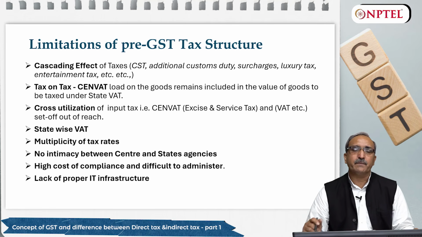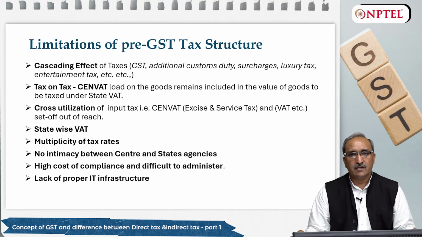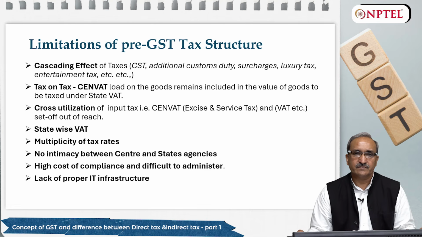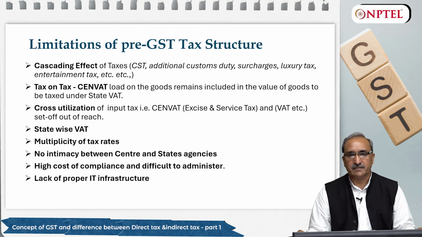Taking the same example of a car, if a car is manufactured in Karnataka, let's say, and in Karnataka the sales tax on a car is 15%. In Haryana, the sales tax rate on a car is 12%. In UP, it was 17%. In Tamil Nadu, it was 20%. In Maharashtra, it was 25%.